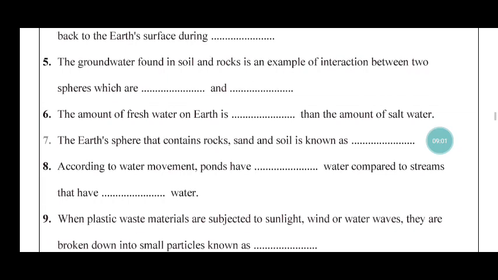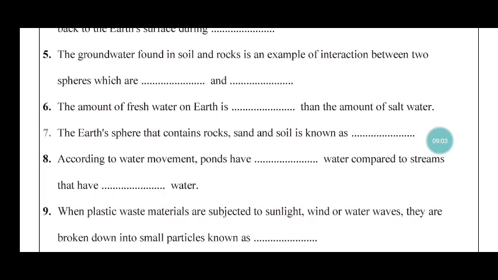Number 5, the groundwater found in soil and rocks is an example of interaction between two spheres, which are groundwater, so hydrosphere, soil and rocks, so geosphere, super. So which are hydrosphere and geosphere?